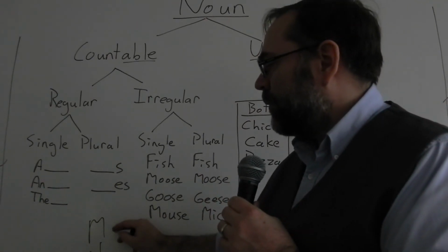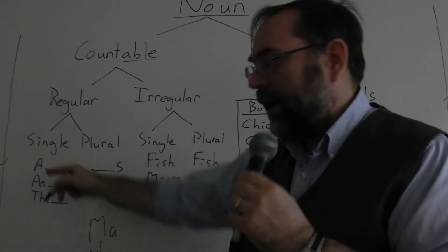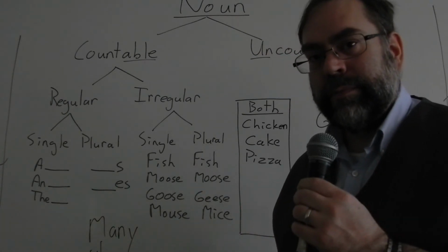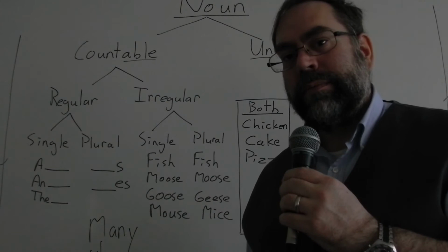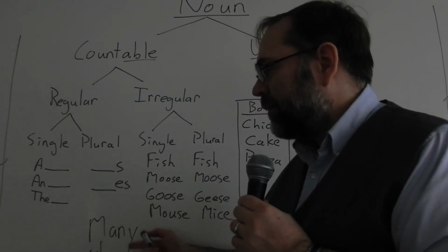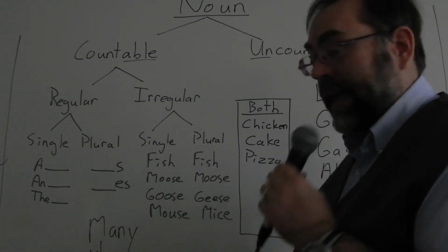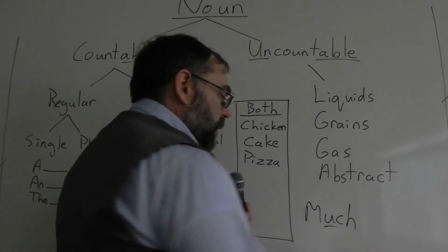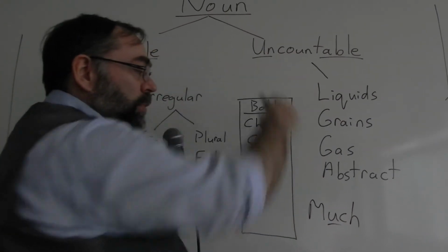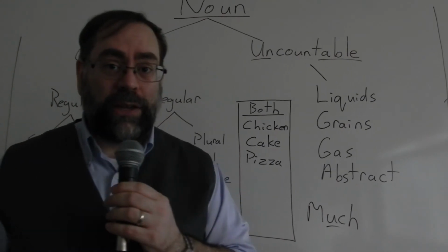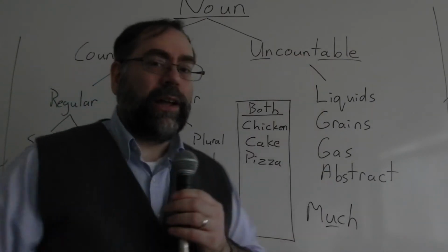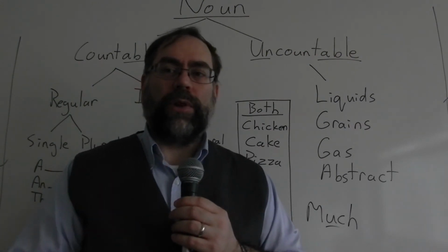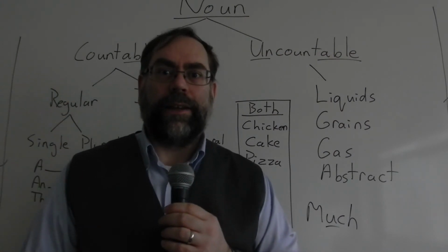Where does the 1 come from? From the article an. Any, from questions. Do you have any pencils? Multiples of 1, many, works with countable. Much, the U is uncountable. Multiples of uncountable measures. Much works with uncountable. A lot of students do not understand that. After I teach that, they say, oh, now I get it.